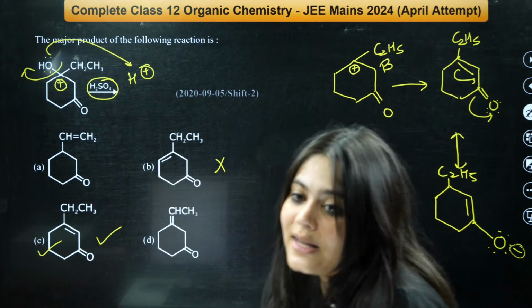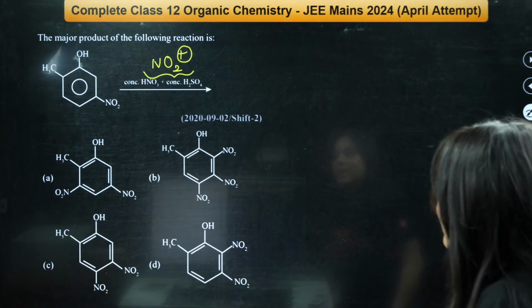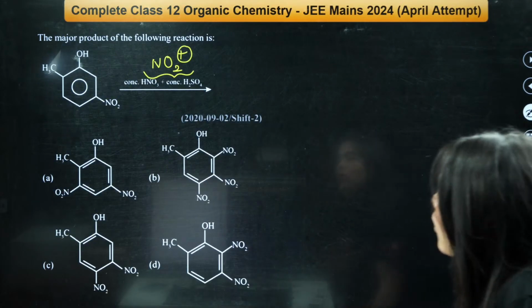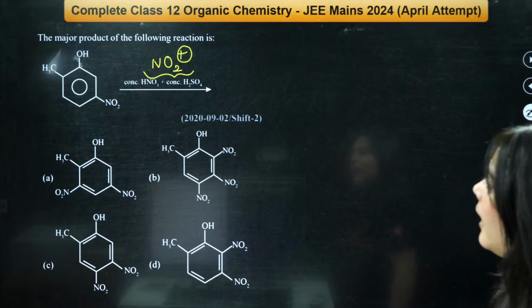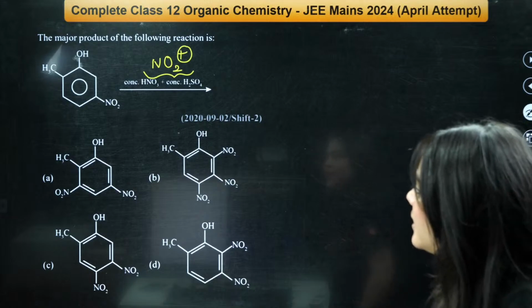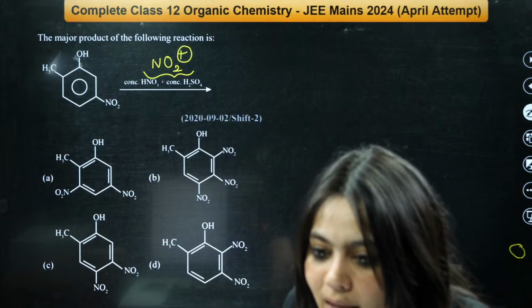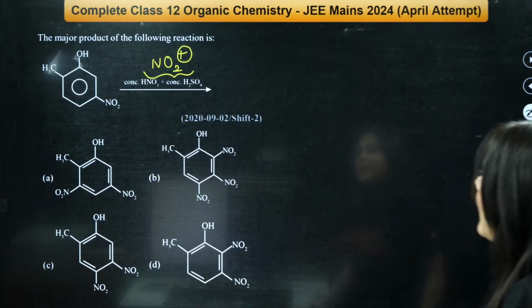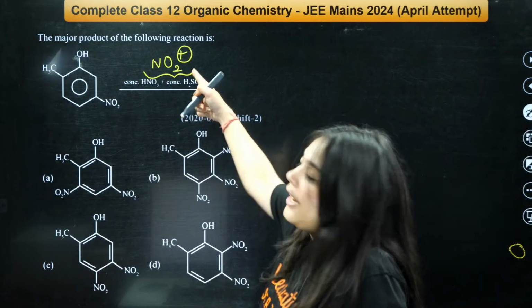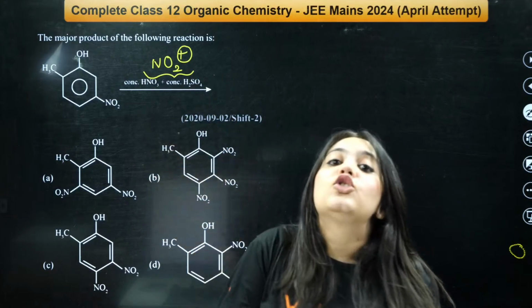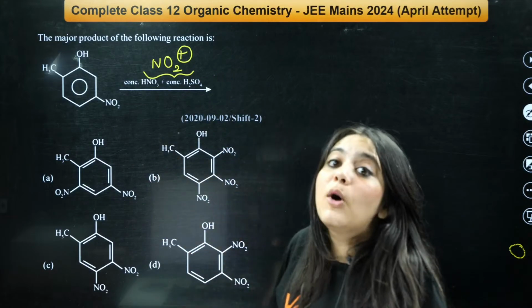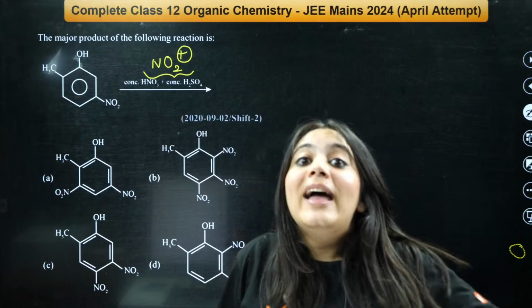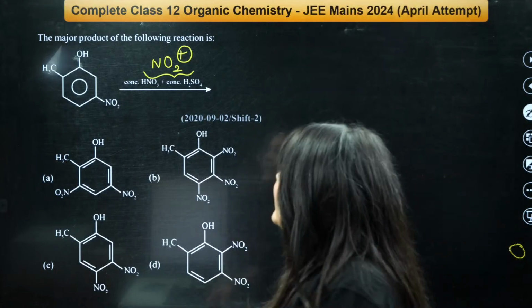Understood? I've already gotten C answers. C, B, A. Okay, mixed answers I'm getting. So again, NO2 plus is an electrophile. So where will the positive species attack? Where there is the maximum negative charge.